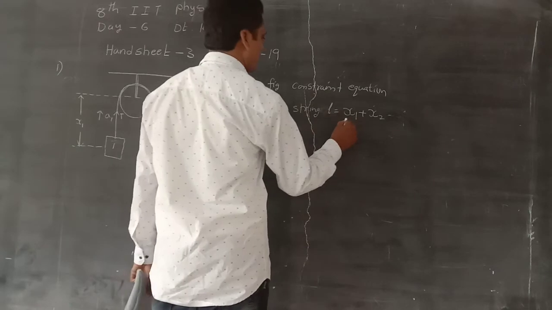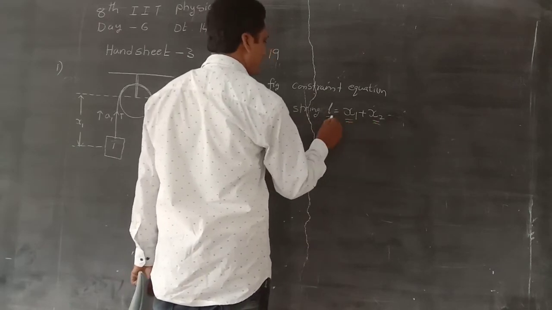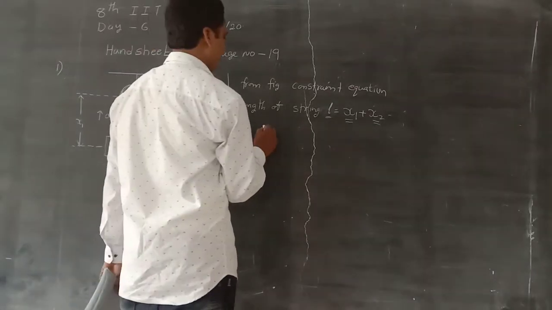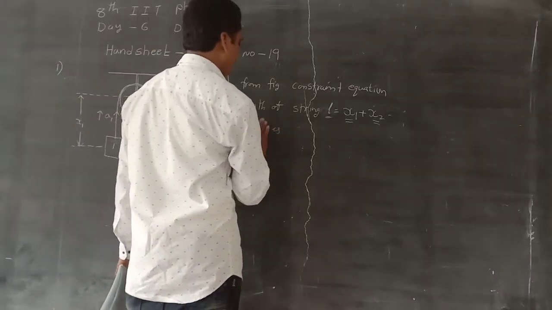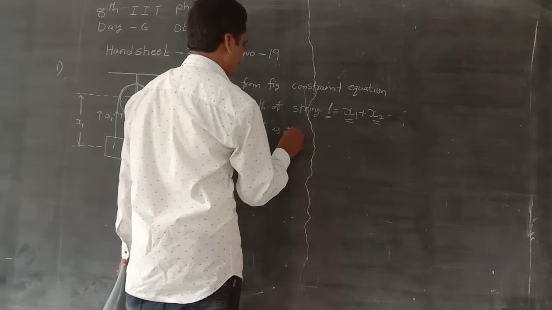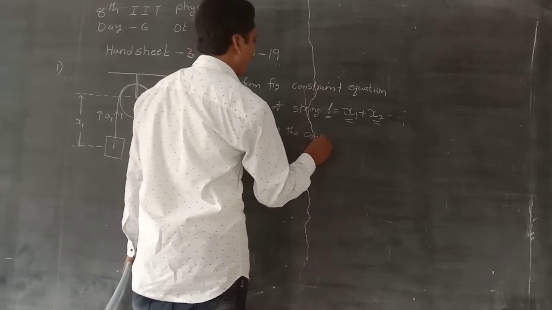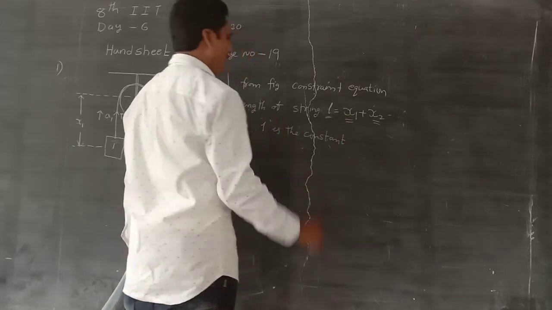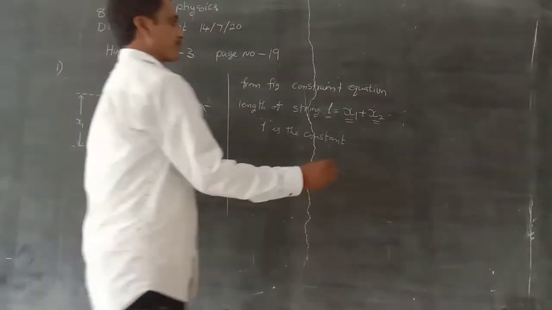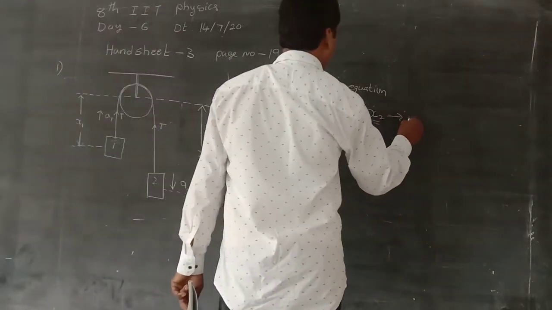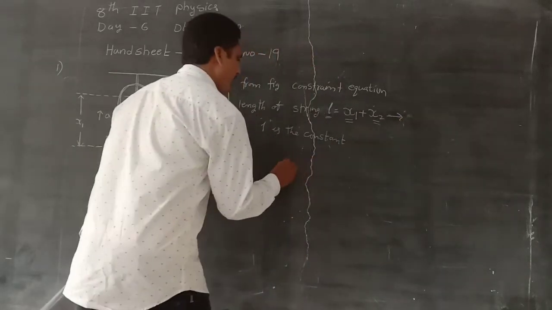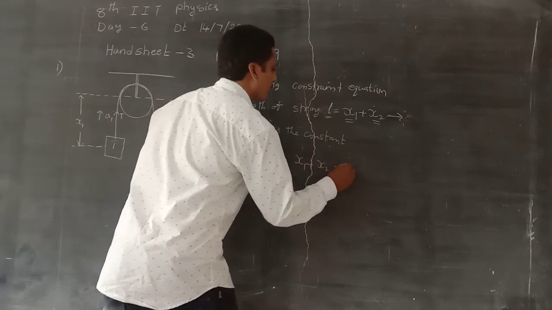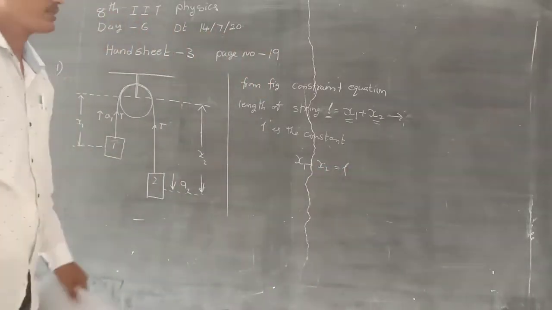Differentiating the above equation: this is a displacement, this is also a displacement, and this is the constant. Therefore x1 plus x2 is equal to L.